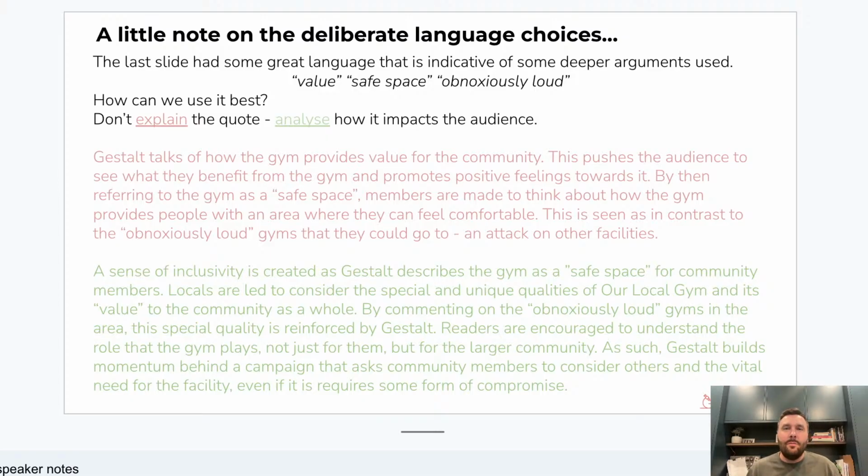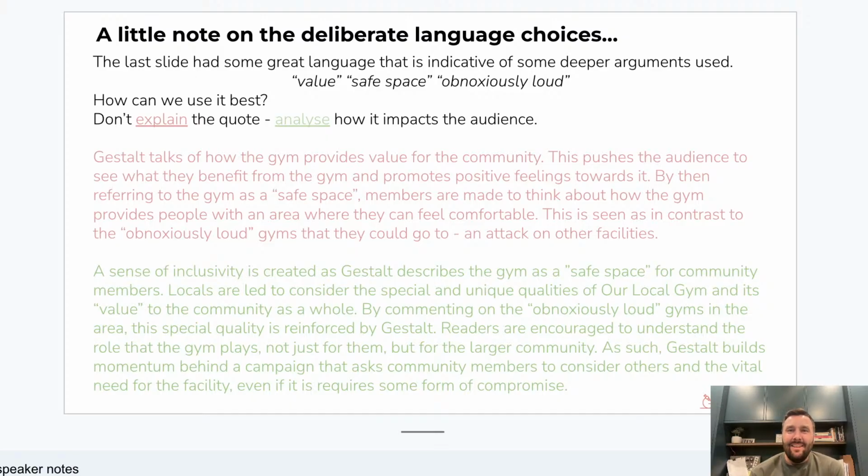You'll notice that I use the word "creates" a lot of the time. It's a nice way of being able to talk about what the arguments do if we use it effectively. We can say things like Gestalt creates an atmosphere, creates an environment, creates a sense of, creates a feeling. It's that way of being able to say this is what the argument does to these people, what it creates for them.